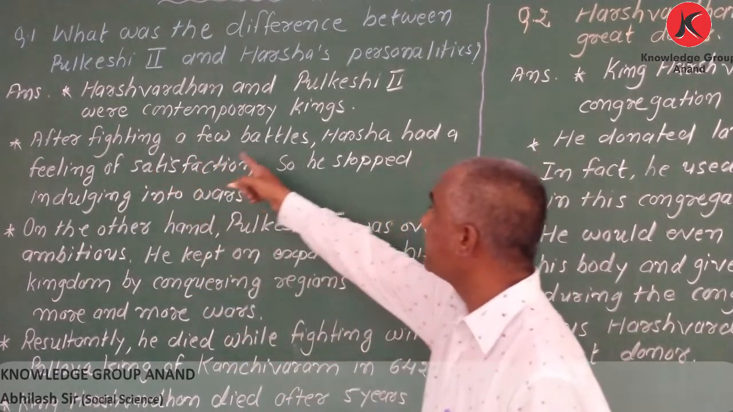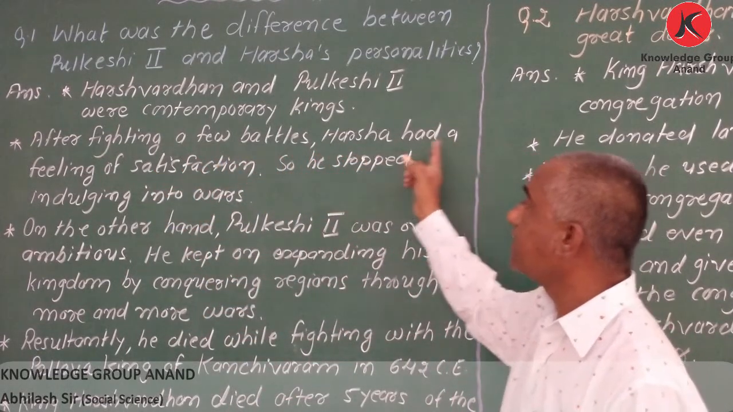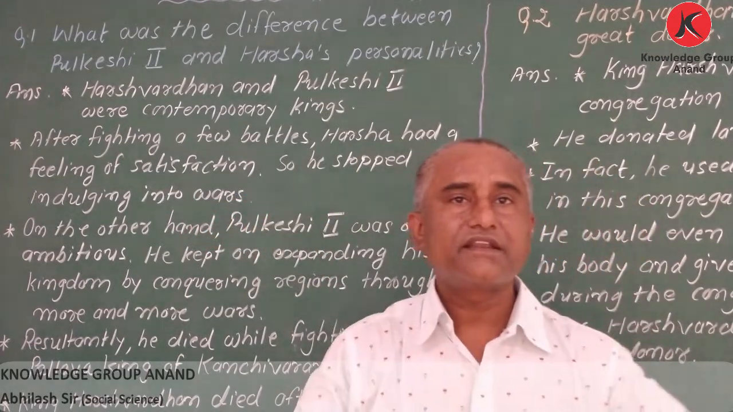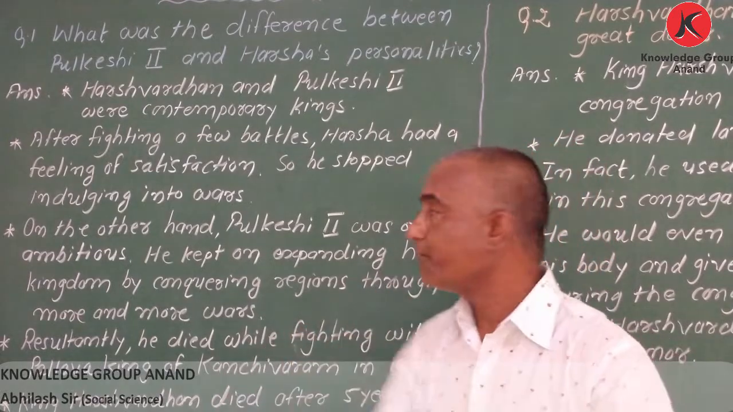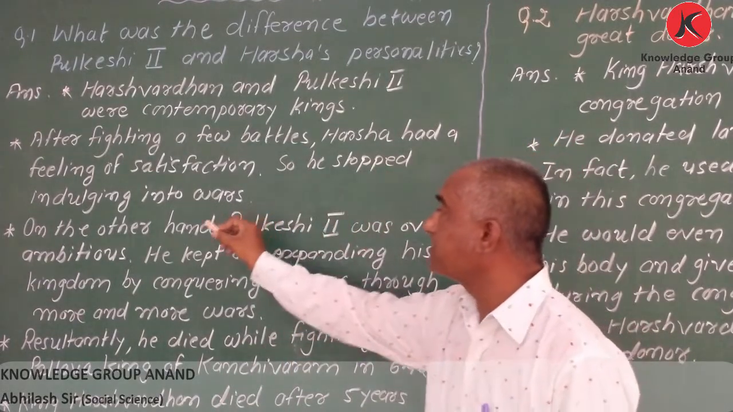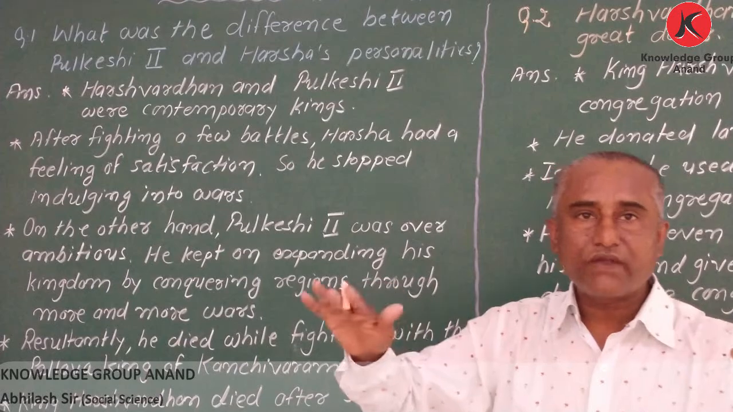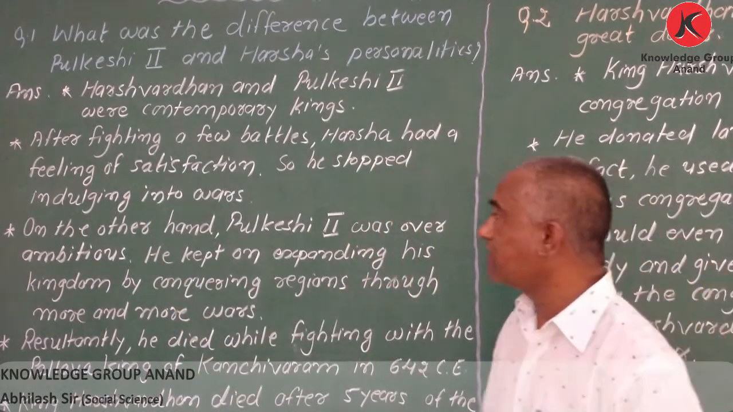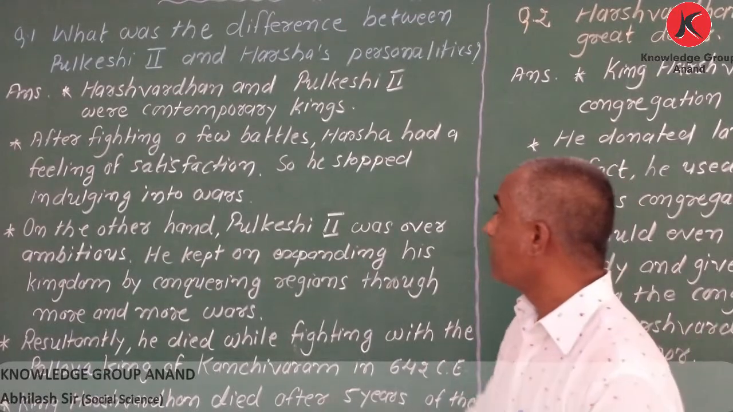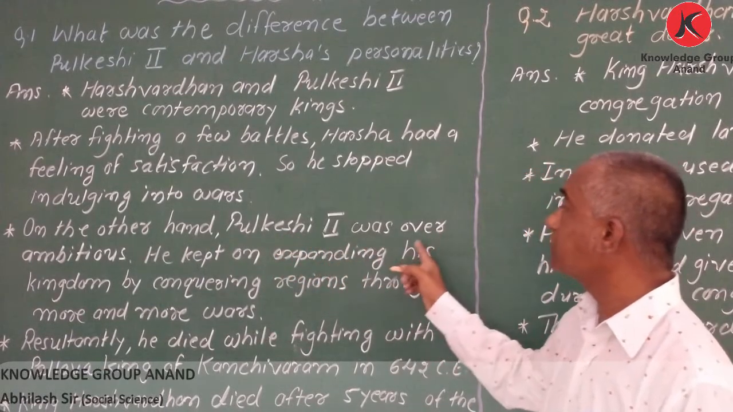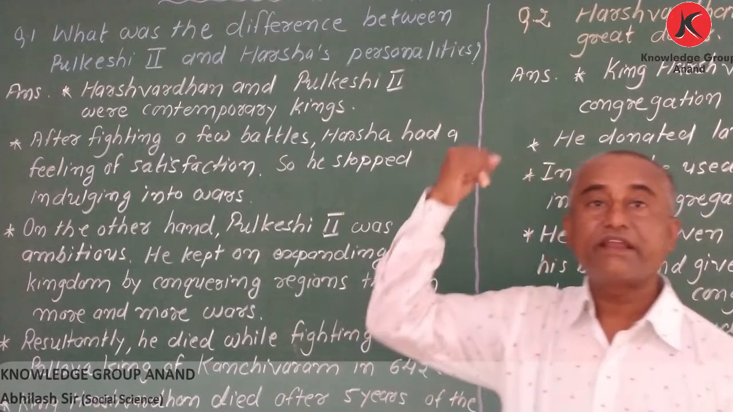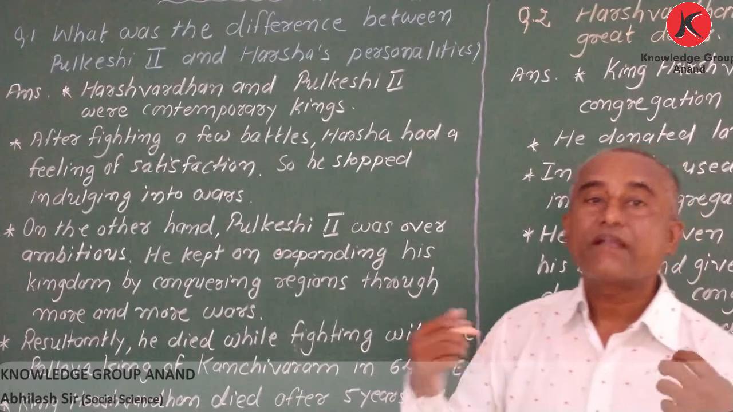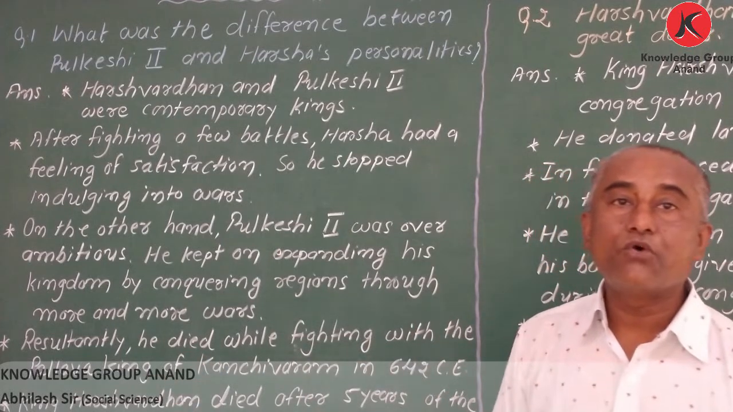So after fighting a few battles, Harsha had a feeling of satisfaction. He said, now no need to fight more. So he stopped indulging in wars. So he was not fighting. Third point. On the other hand, meaning the other side, Pulkeshi II was over ambitious. He had a great desire, he wanted to acquire more and more regions.